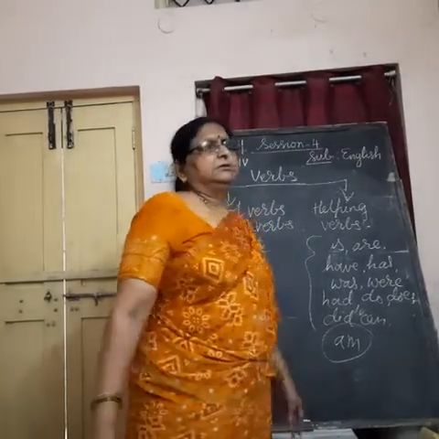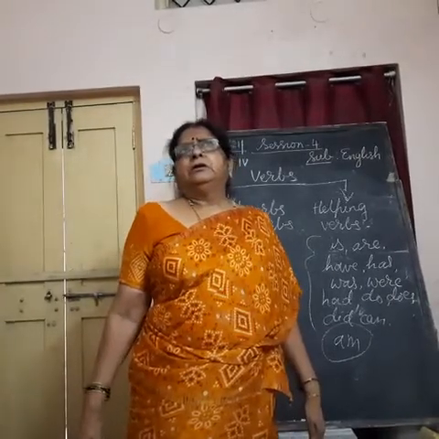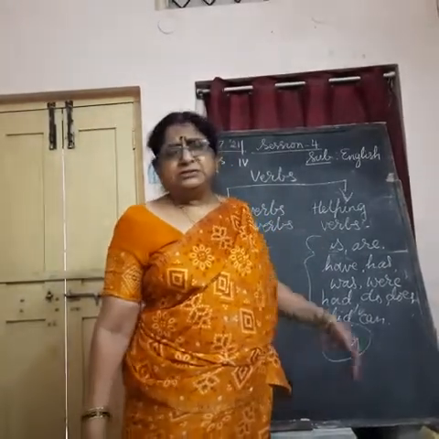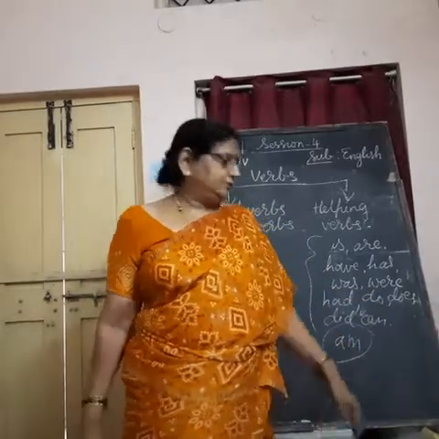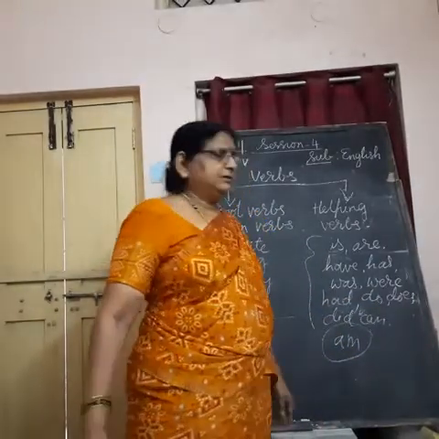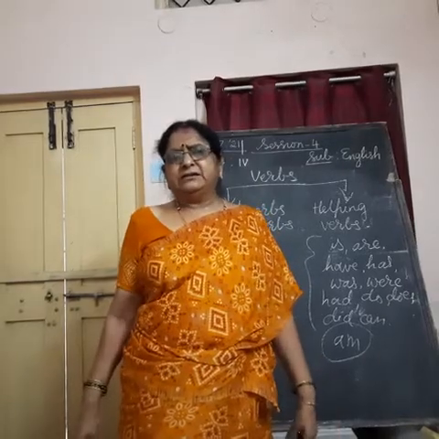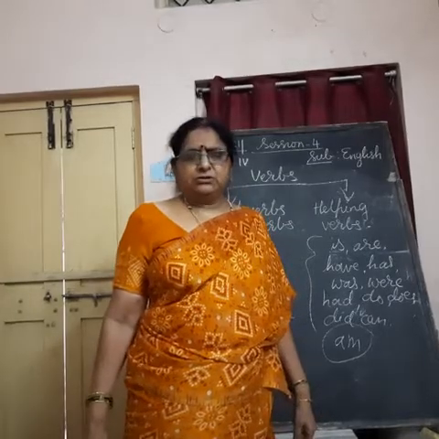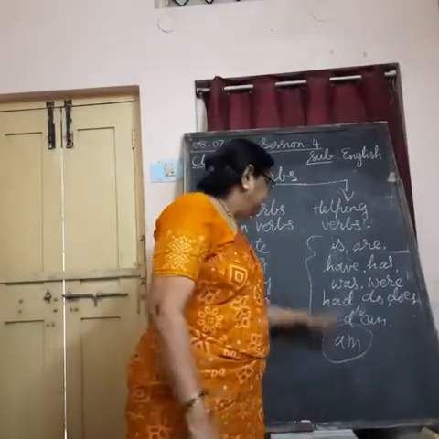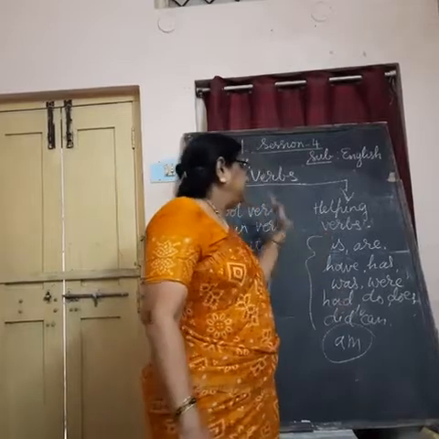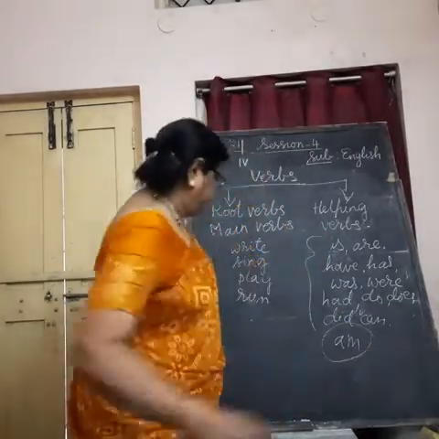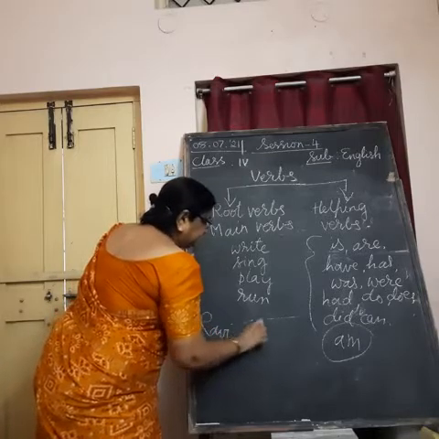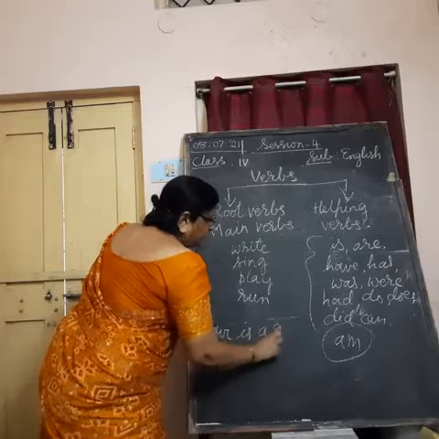'Please homework in your notebook', if I say, it cannot be correct. 'Please do your homework', if I say, then it will be correct. Understand? 'You ride a bicycle' becomes 'You can ride a bicycle'. 'I sing a song', no, 'I can sing a song'. In this way, these words help the subject. For example, Ravi is a good boy. I write.